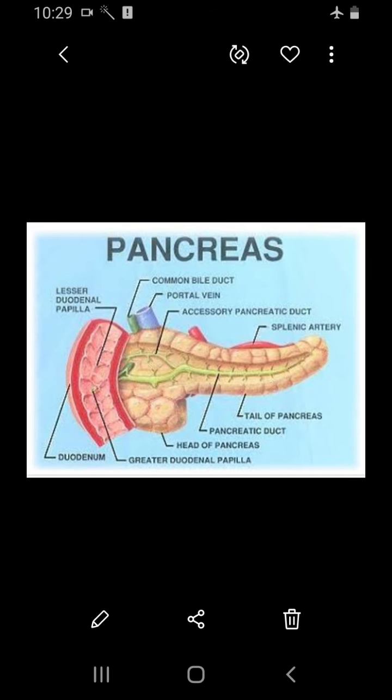The pancreas is a lobed, leaf-like gland situated between the stomach and the duodenum. We have seen the parts of the small intestine: duodenum, jejunum and ileum. This pancreas is present in the loop of the duodenum. It is also termed an exocrine and endocrine gland. The pancreas secretes a juice called pancreatic juice, which contains three enzymes, that is lipase, trypsin and amylase.